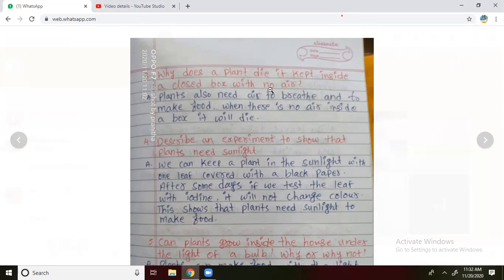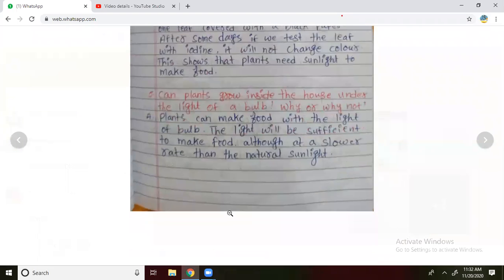Why does a plant kept inside a closed box with no air die? Plants also need air to breathe and to make food. When there is no air inside a box, it will die. Describe an experiment. Okay. Experiment. Fourth question is not that important. Read the fifth question.